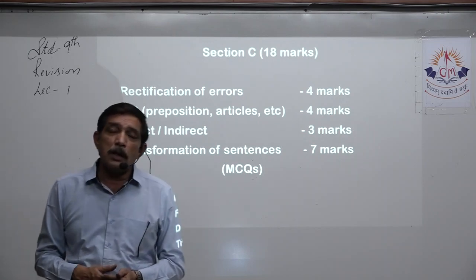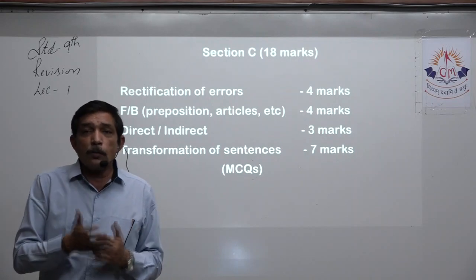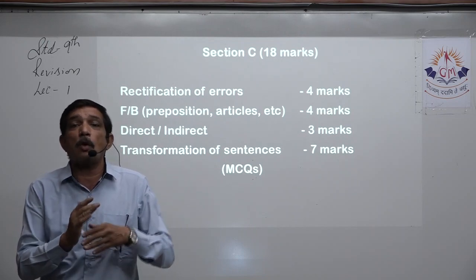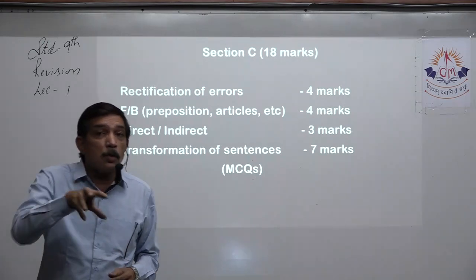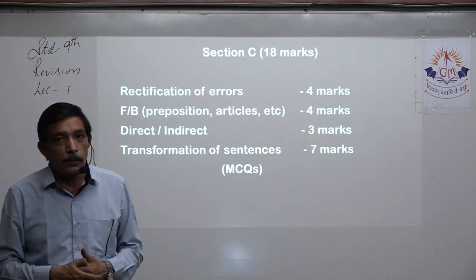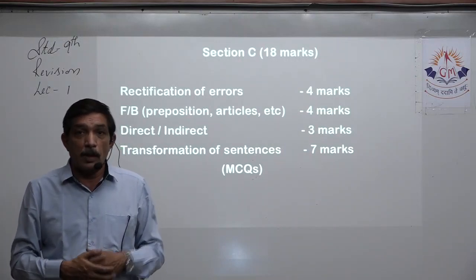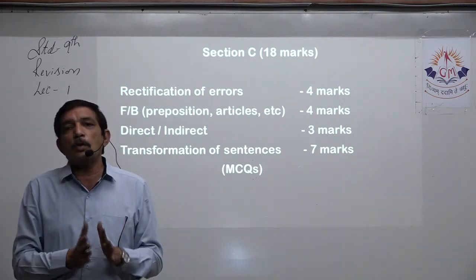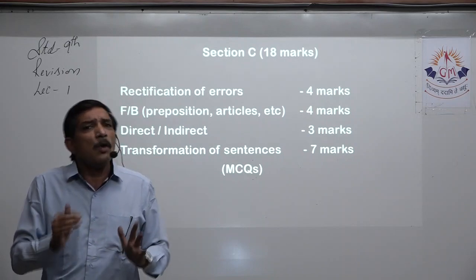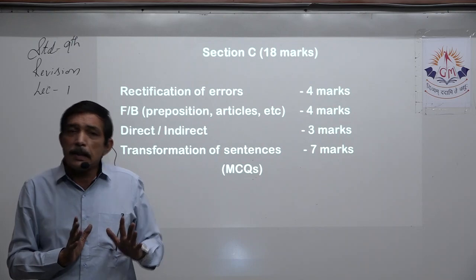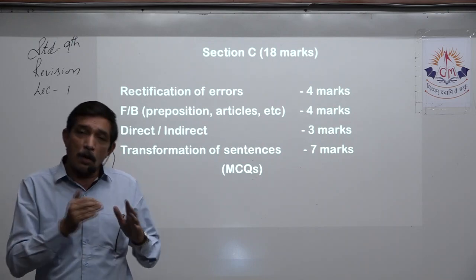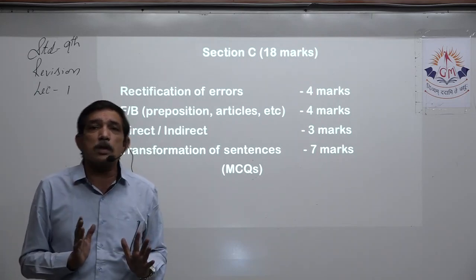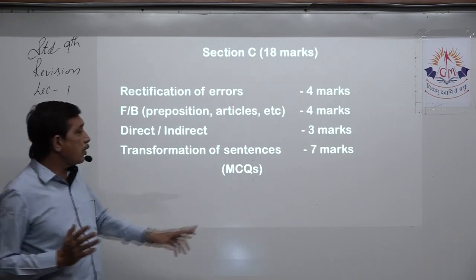Only difficulty is if all the 4 options look alike, in the sense that they mean the same, but you are not able to differentiate, not able to comprehend, then there will be confusion. Some of the answers may be confusing. This one will be right or this one will be right, right? So everywhere you got to know the rules properly. Affirmative, negative, we have only 1 or 2 rules. Same way, affirmative to exclamatory or question tags, we have just 1 or 2 rules. If you are thoroughly aware of those rules, you'll get 7 out of 7 from MCQ.